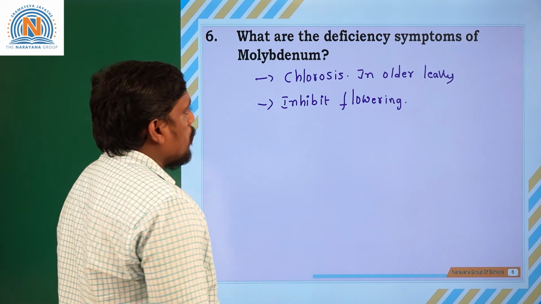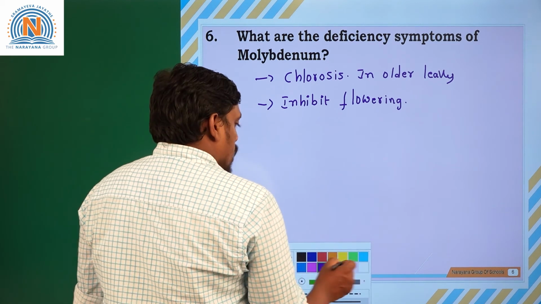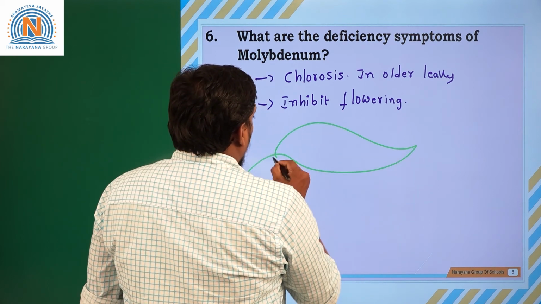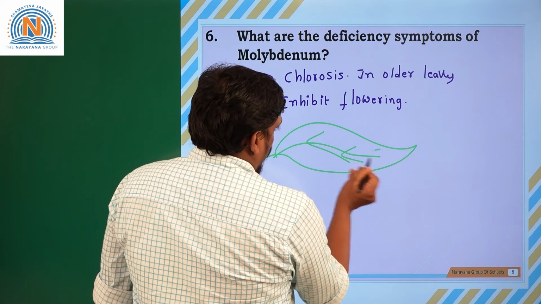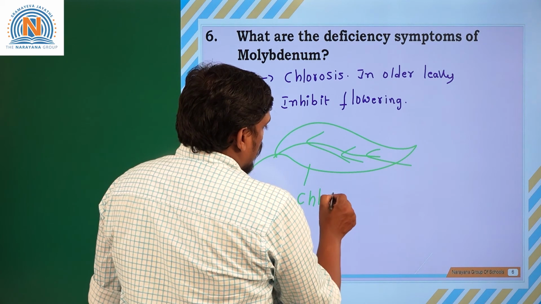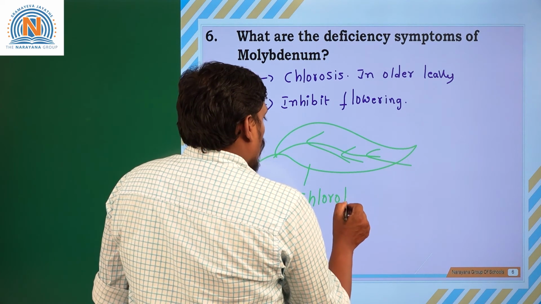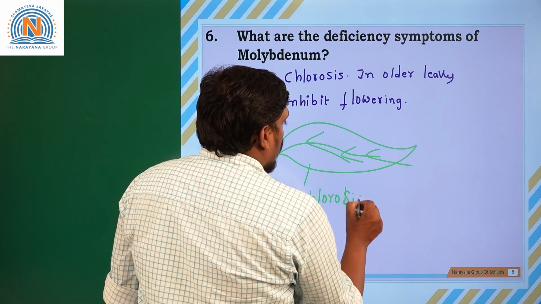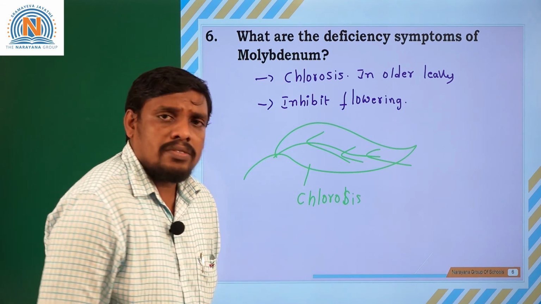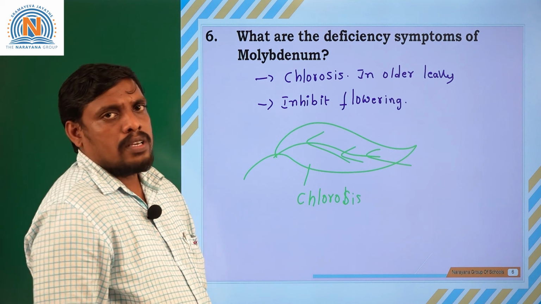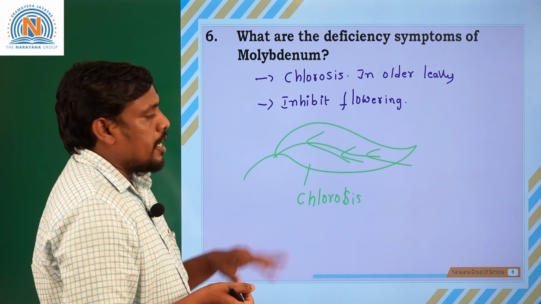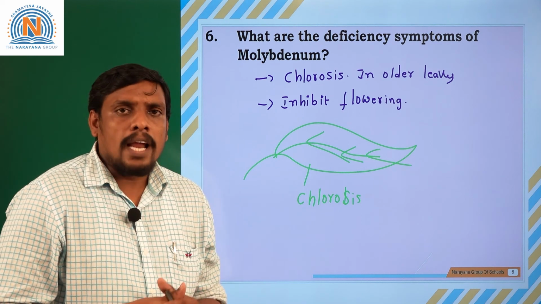What do you mean by chlorosis? Less and improper development of chlorophyll on the leaf is generally called chlorosis. During chlorosis, chlorophyll molecules are not seen in sufficient quantity on the surface of the leaf. If chlorophyll molecules are not seen, what will happen? Photosynthesis could not occur. Finally, it reduces the production in the plants.